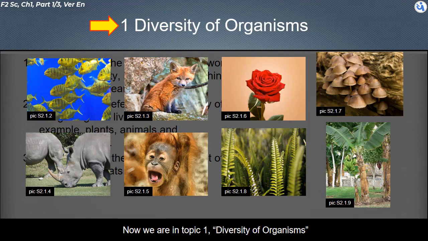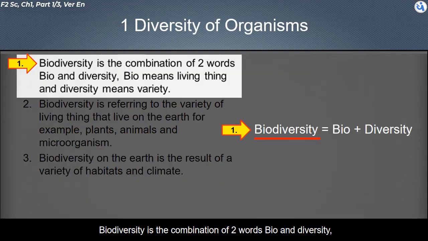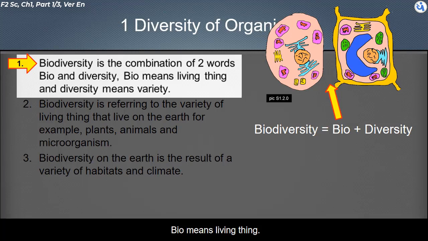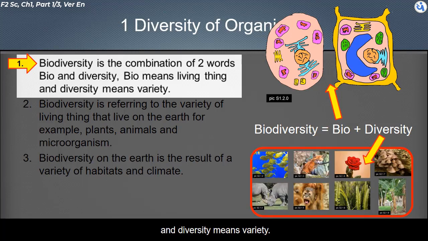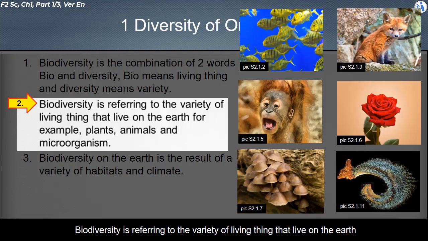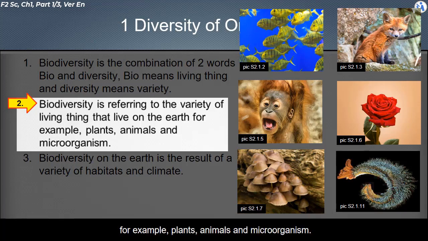Now, we are in Topic 1, Diversity of Organisms. Biodiversity is the combination of two words, bio and diversity. Bio means living thing, and diversity means variety. Biodiversity is referring to the variety of living things that live on the earth. For example, plants, animals, and microorganisms.